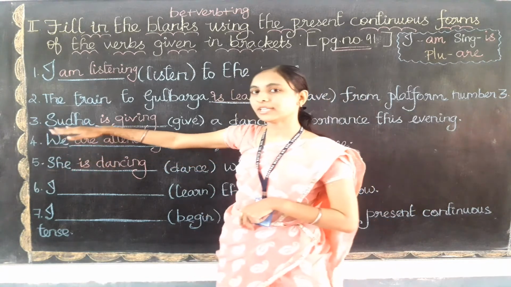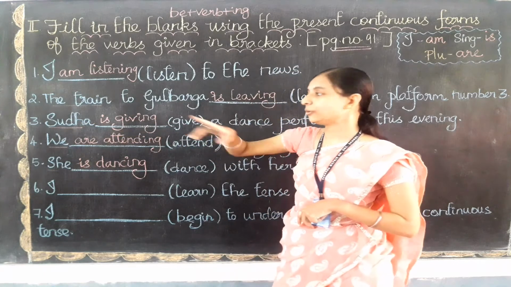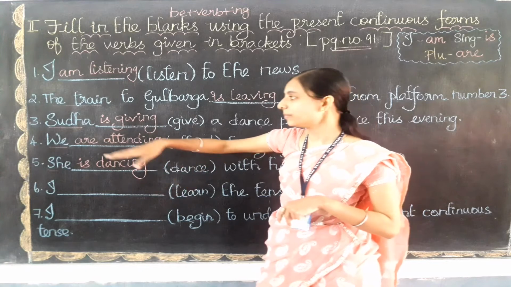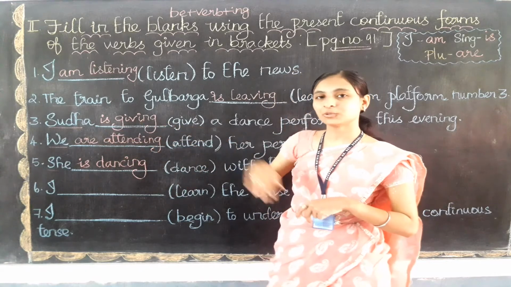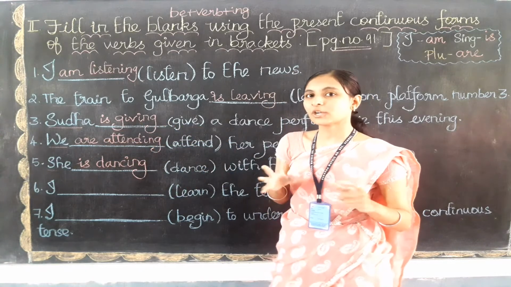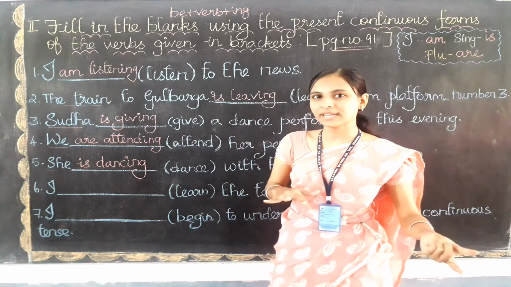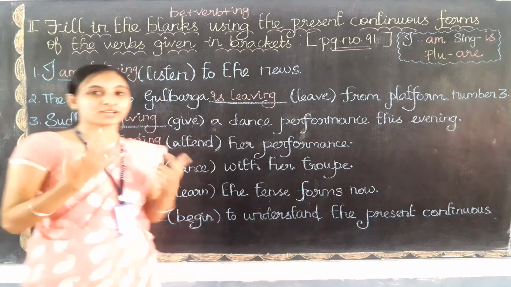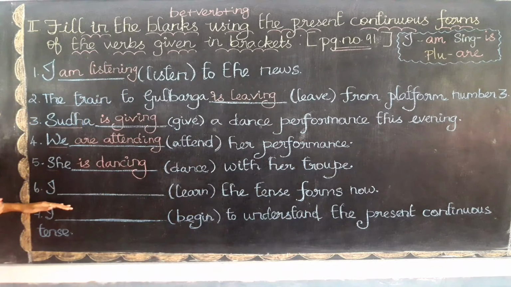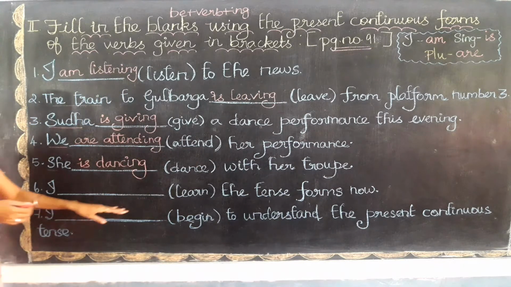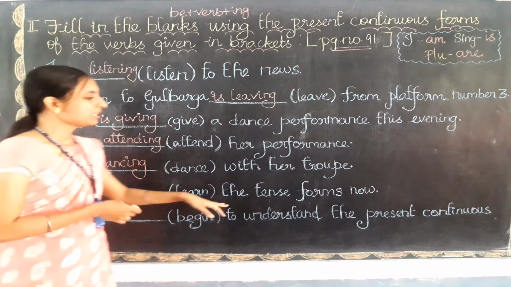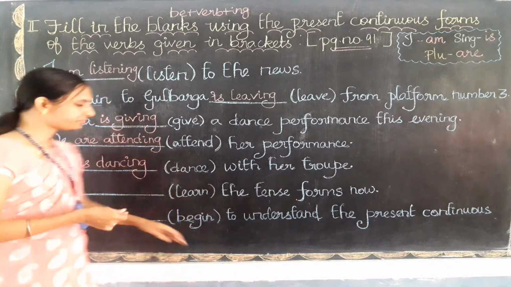If you find out the subject is singular, you need to use is, that is the be form verb, and then you need to add ing to the verb only. Okay, so I hope you are getting the answer before me itself. So I think you are using your brain faster than mine. Okay. So let's do the sixth one. I dash learn the tense forms now.